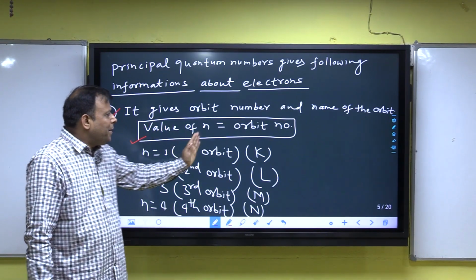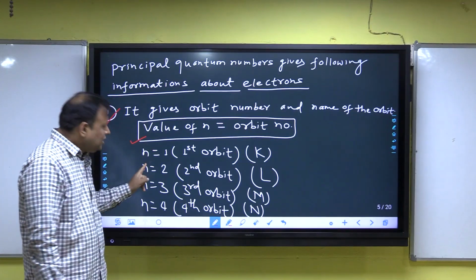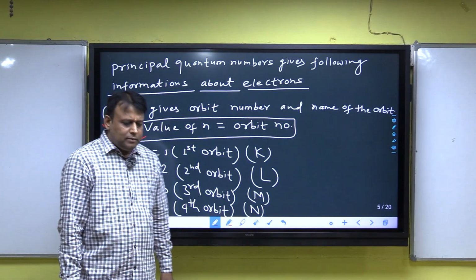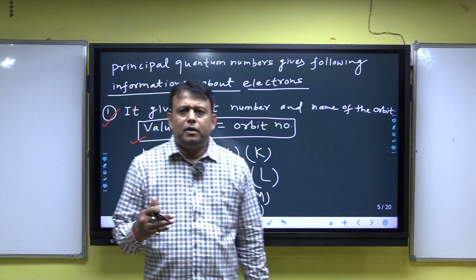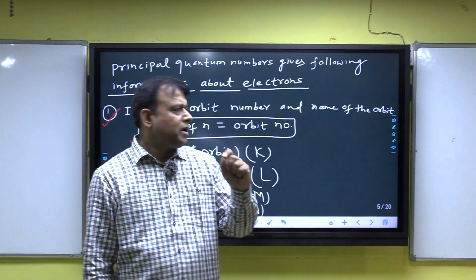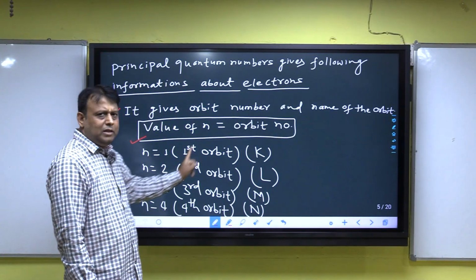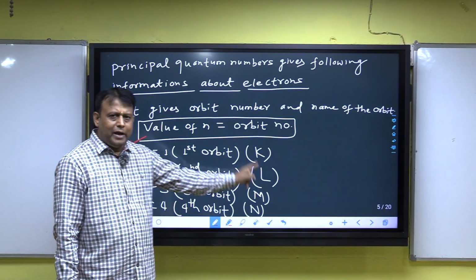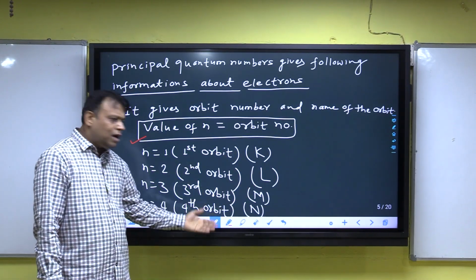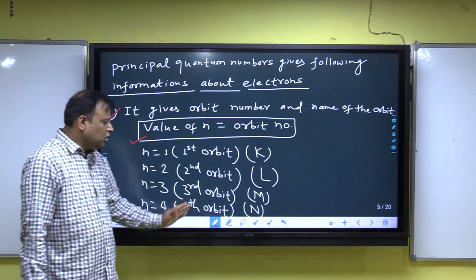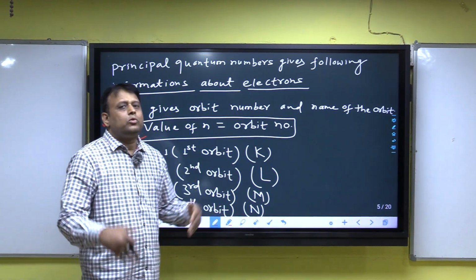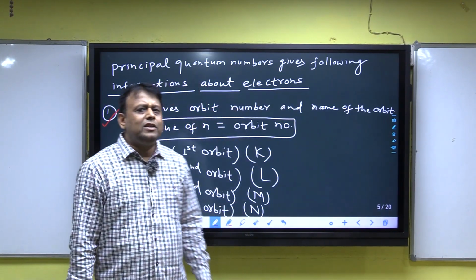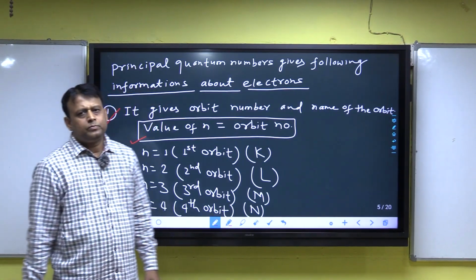Because the value of n and the orbit number are equal, n is equal to 1 is the first orbit, and the first orbit starts from K. So n is equal to 1, first orbit K. N is equal to 2, second orbit L. N is equal to 3, third orbit M. N is equal to 4, fourth orbit N. N is equal to 5, fifth orbit O. N is equal to 6, sixth orbit P. N is equal to 7, seventh orbit Q. Clear?